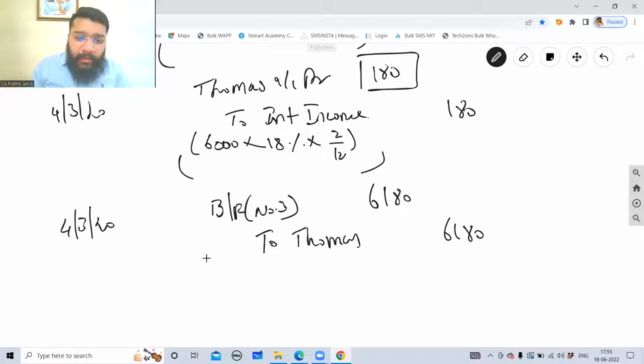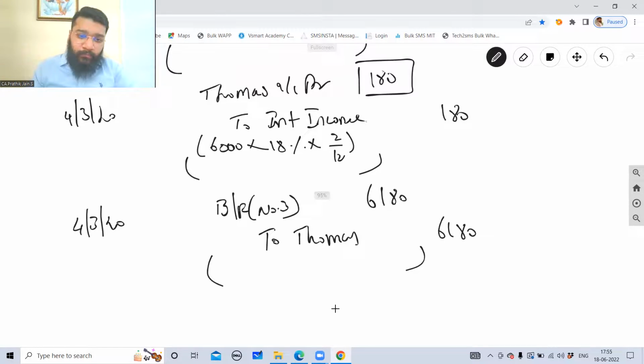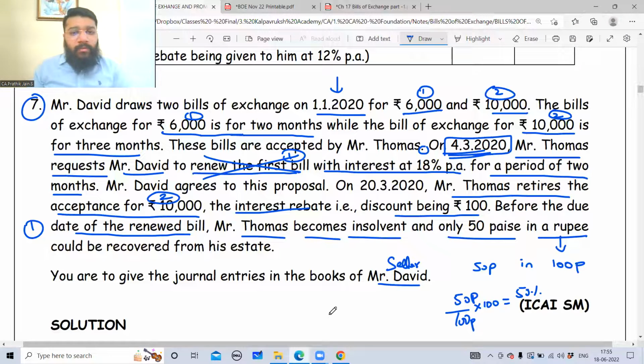Till this, anybody's got any problem? Abhi, Ashwin, Kavi, Kavya, Rishabh, Sanjay. Comfortable, not comfortable? Till this. Comfortable, sir. Okay. Very good. Now what happens? Till this is over, Mr. David agrees to this proposal.